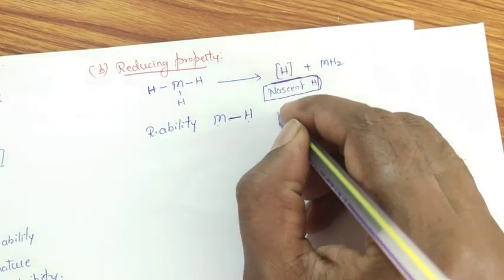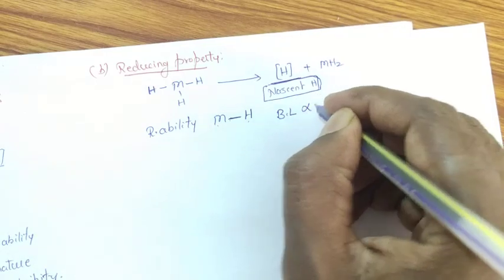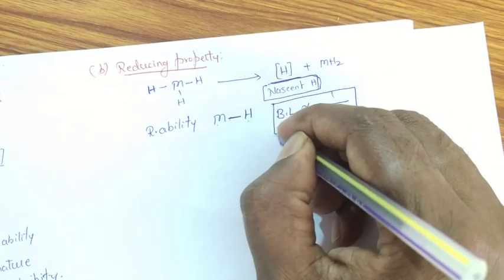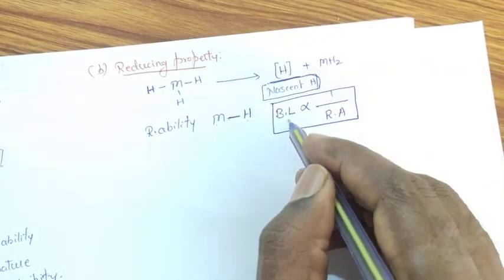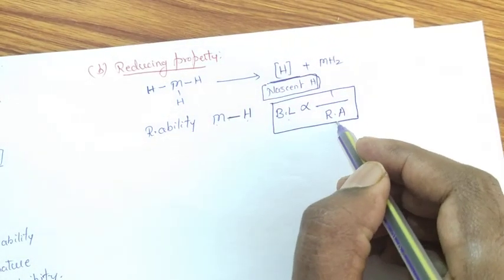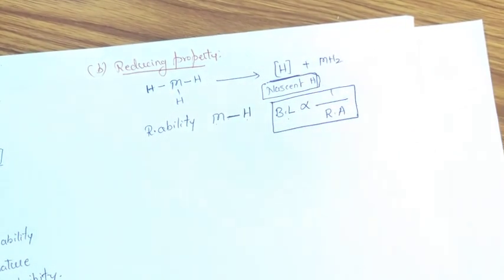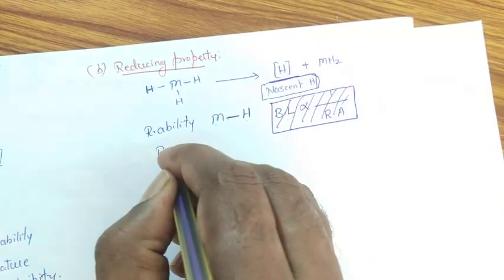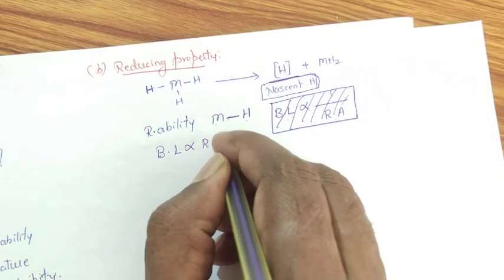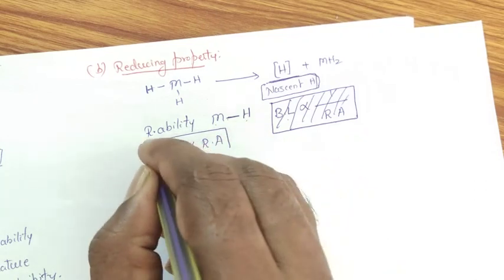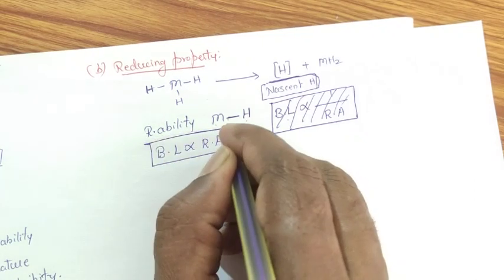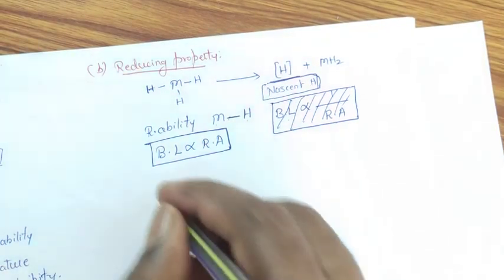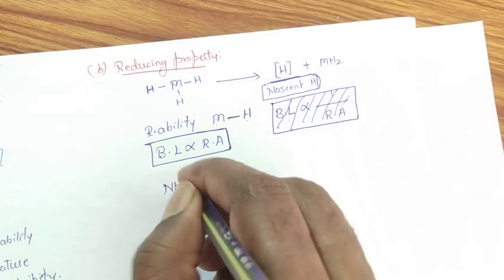Here, bond length is directly proportional to reducing ability. Greater the bond length, greater the reducing ability. Lesser the bond length, lesser the reducing ability. So coming to ammonia, NH3,